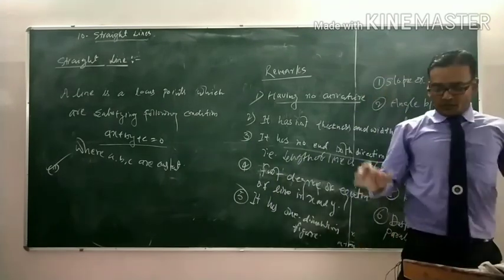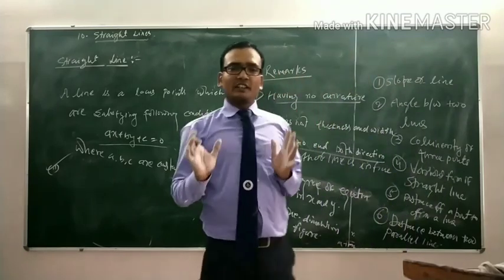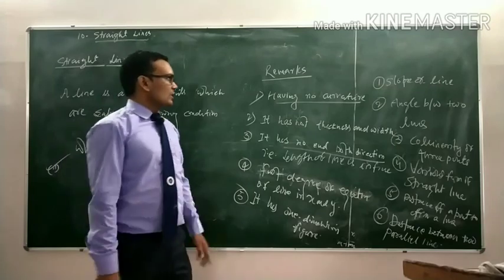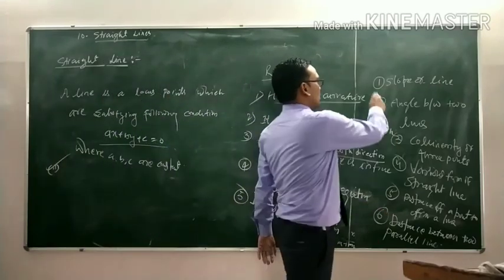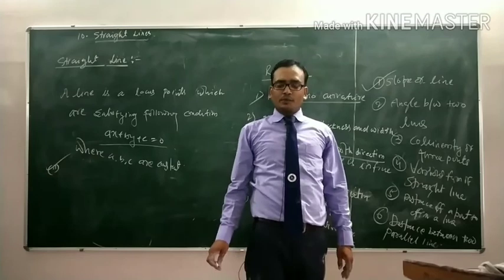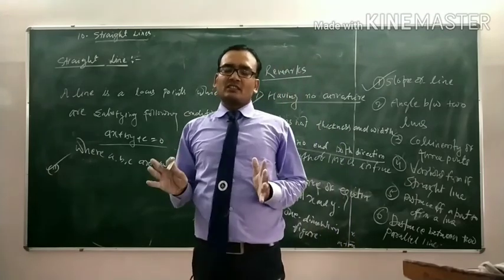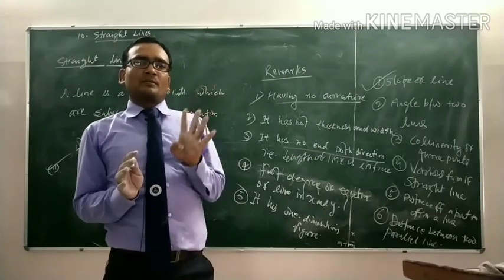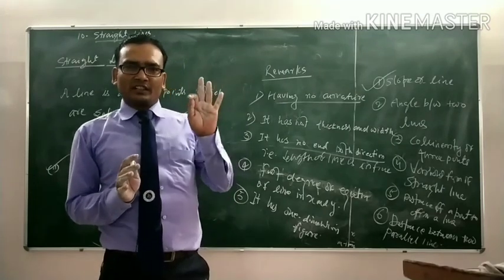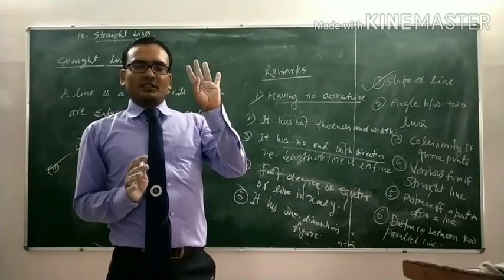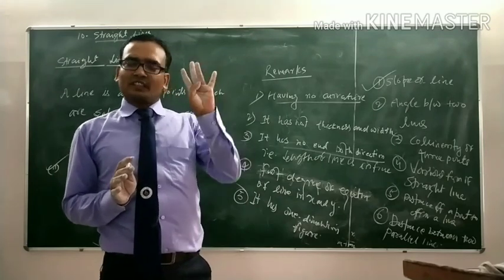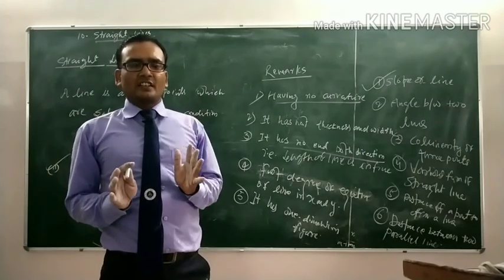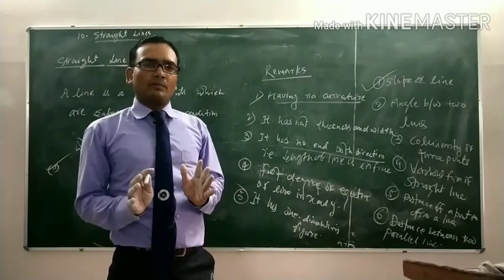Today's class is the introduction class of coordinate geometry, and in the next lecture we will discuss the slope of a line. I hope students you understand the introduction of coordinate geometry, the definition of coordinate geometry, the father of coordinate geometry, the definition of the straight line, the equation of the straight line, and so on. Then in the next lecture we will discuss the slope of lines.